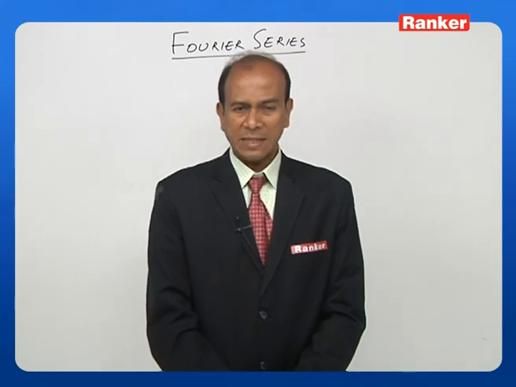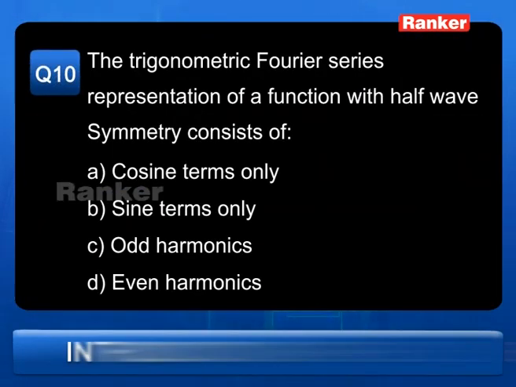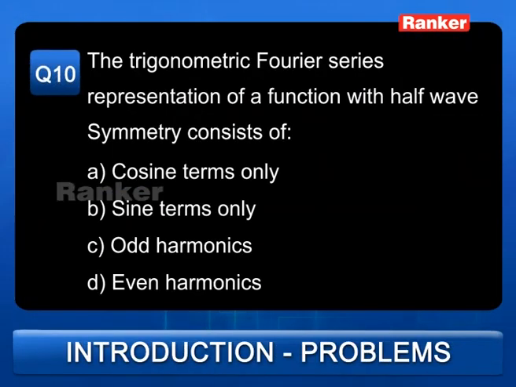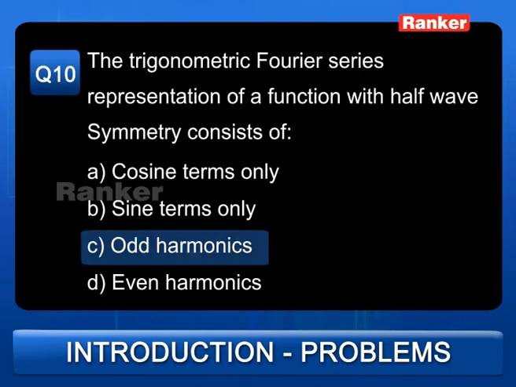Let us look at the 10th question. The trigonometric Fourier series representation of a function with half wave symmetry consists of: cosine terms only, sine terms only, odd harmonics, only even harmonics. Let us see the answer, and the answer is it consists of only odd harmonics. So here in your Fourier series, n must be odd, and that is the answer here.